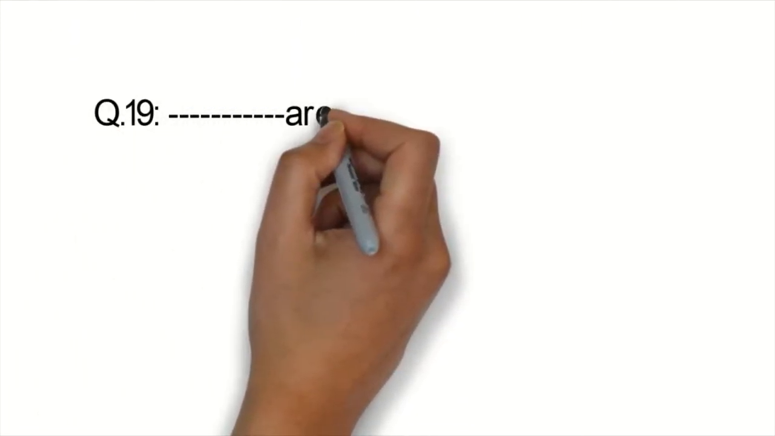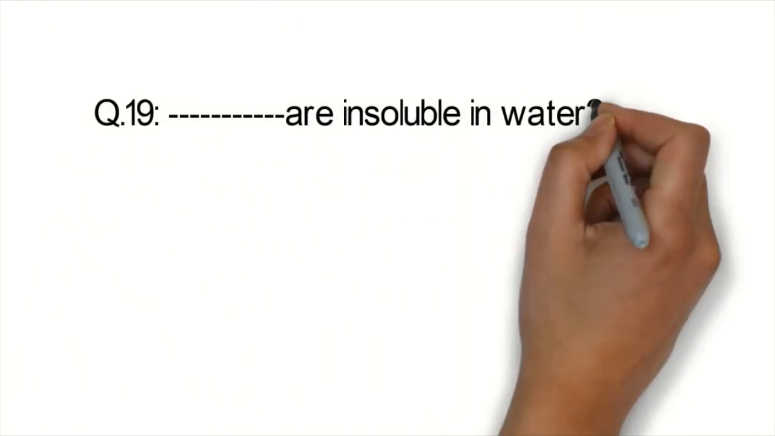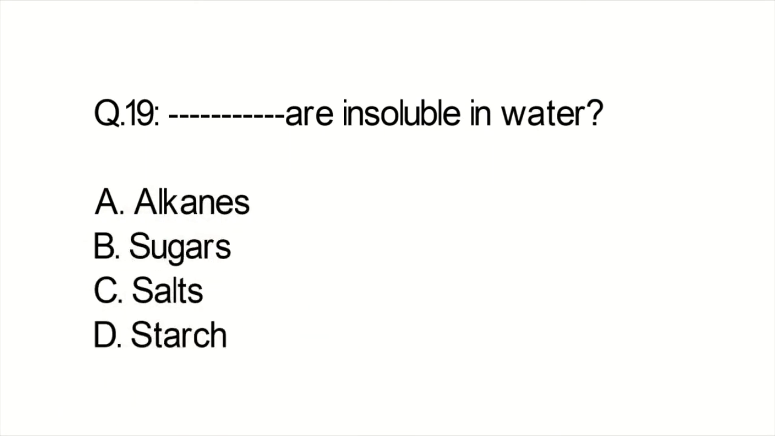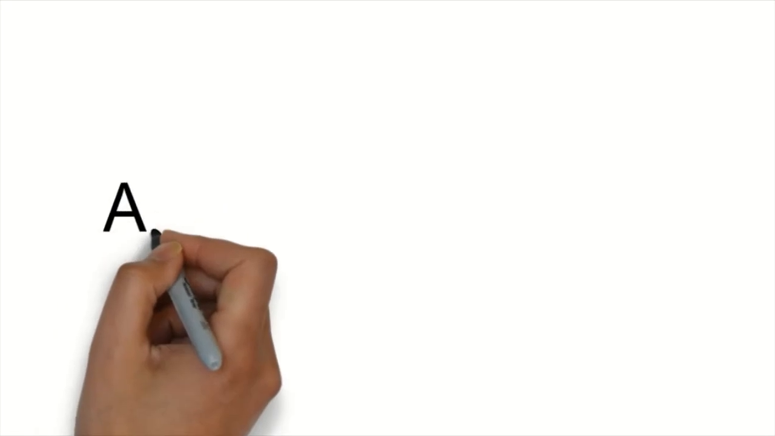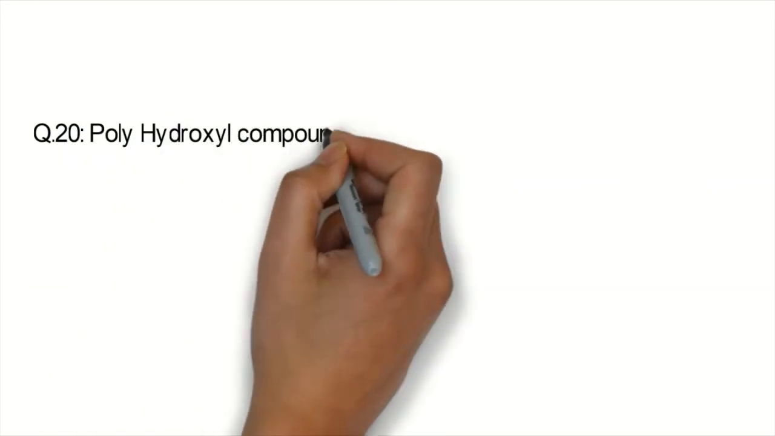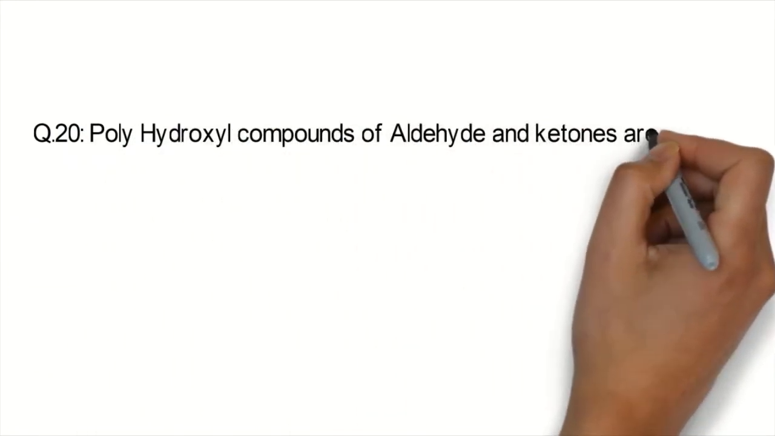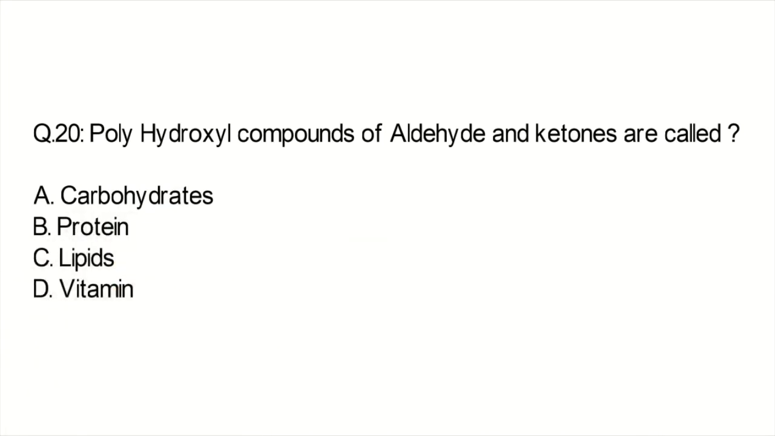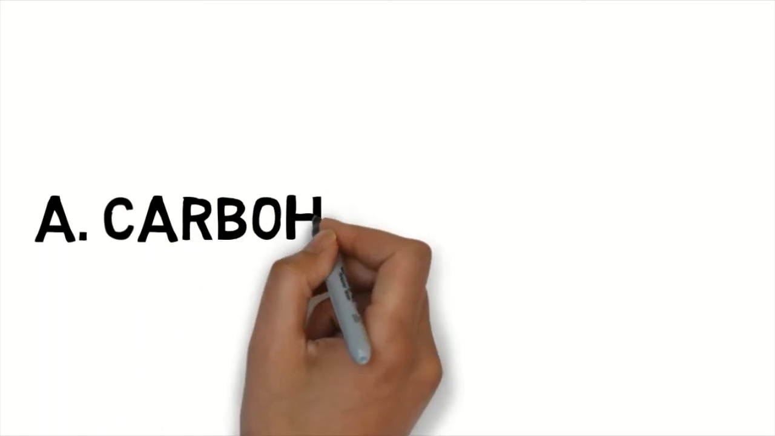Question number 19. Dash are insoluble in water. Alkanes, sugars, salts, starch. Correct option is A, alkanes. Question number 20. Polyhydroxyl compound of aldehyde and ketones are called carbohydrates, proteins, lipids, vitamins. Correct option is A, carbohydrates.